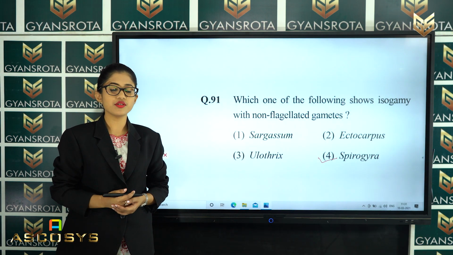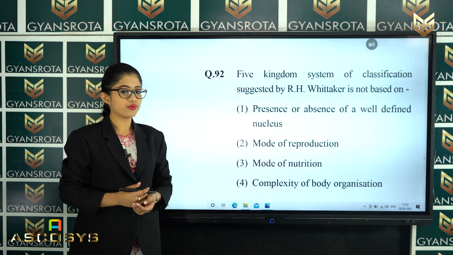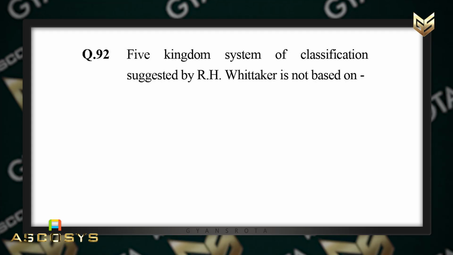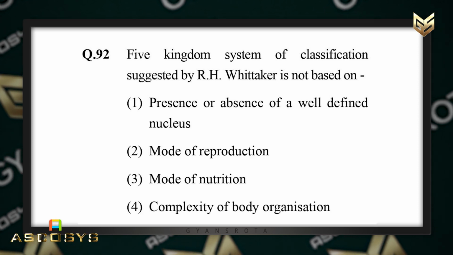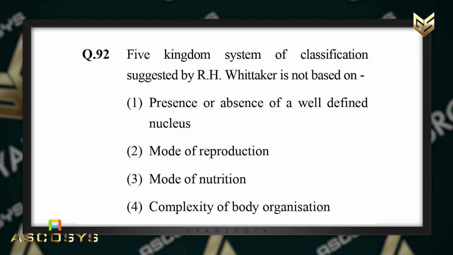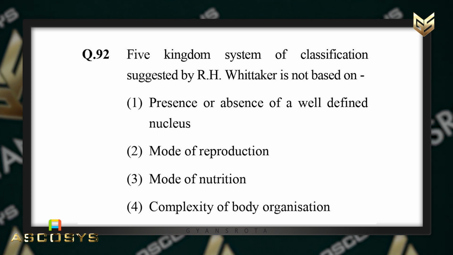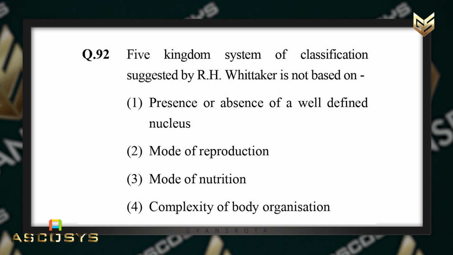Now let's move on to the next question, question number 92. The five kingdom system of classification suggested by R.H. Whittaker is not based on: there are four options given. First option is presence or absence of a well-defined nucleus. Second is mode of reproduction. Third is mode of nutrition.